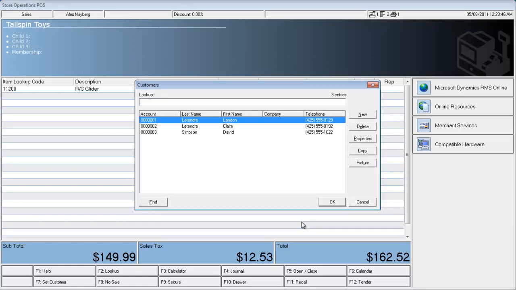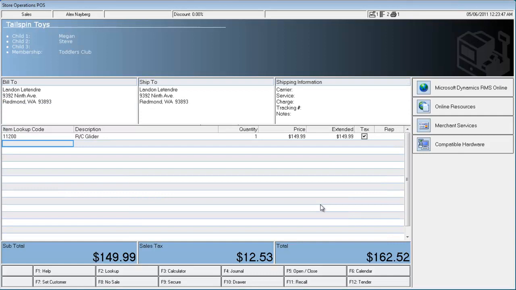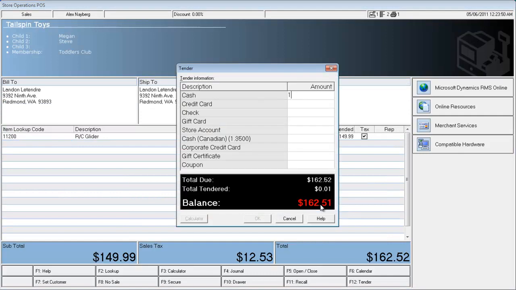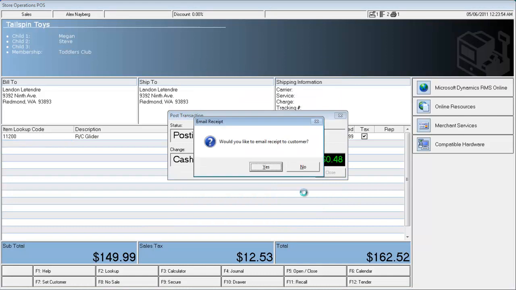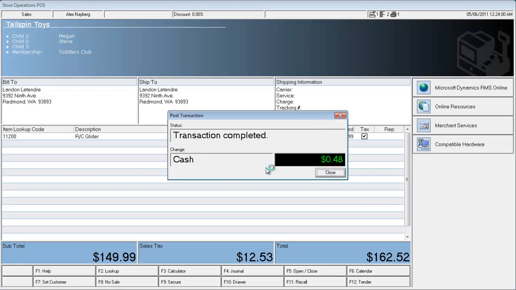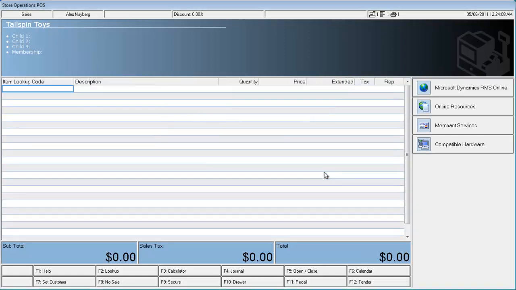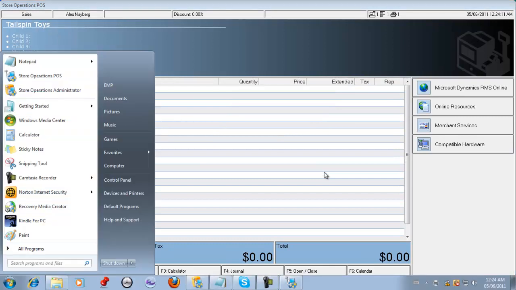Let's go ahead and press OK, and let's close out that sale. Would you like to email customer the receipt? Absolutely. And there it's gone. That's how easy it is. Let's go and see where that receipt went to.